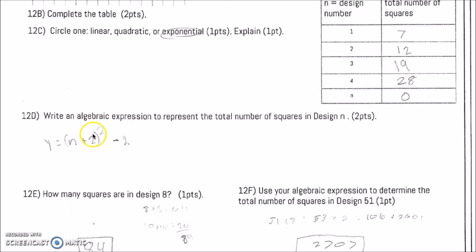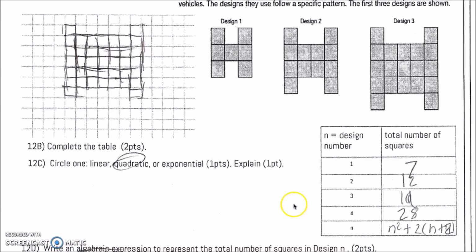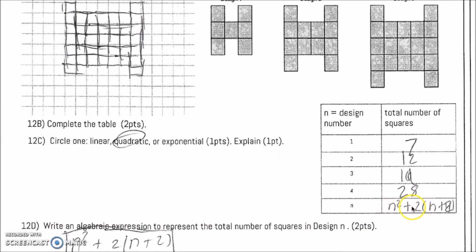Somehow they knew it was quadratic. At least they're trying something. They have 84 with some work. I gave you full credit for that one, and then the correct answer with full credit. I wanted to show you this person's equation, and it actually is correct: n squared plus 2n plus 2.